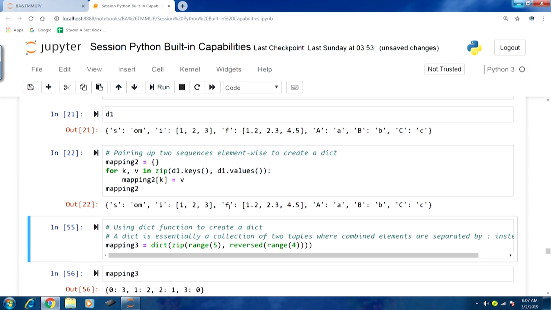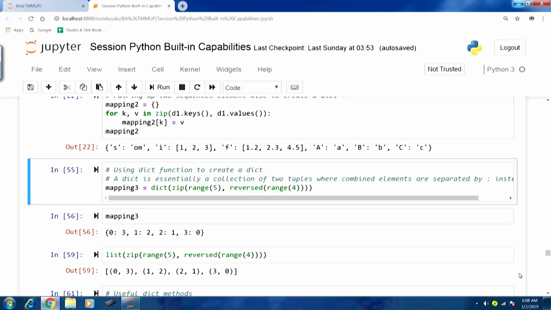Third, F is coming from the first sequence and the value part from the second sequence, and so on and so forth. In this fashion, given any 2 sequences, we can pair them up element-wise and create a dict. One sequence can feed the keys part, and the other sequence can feed the values part.